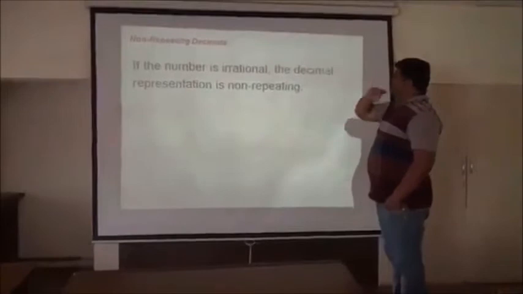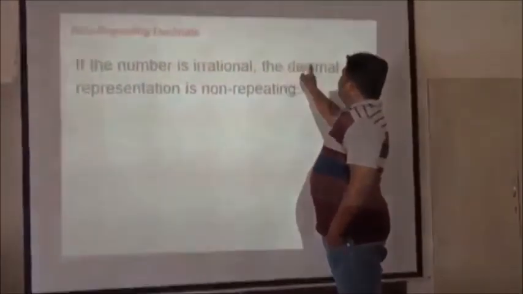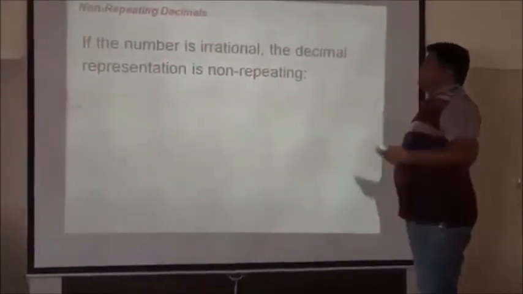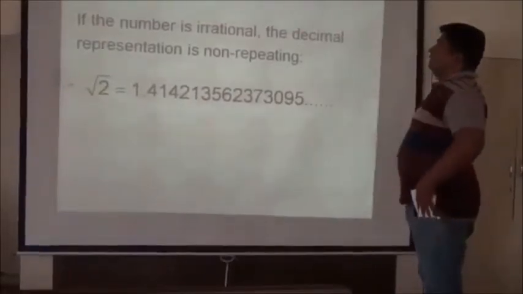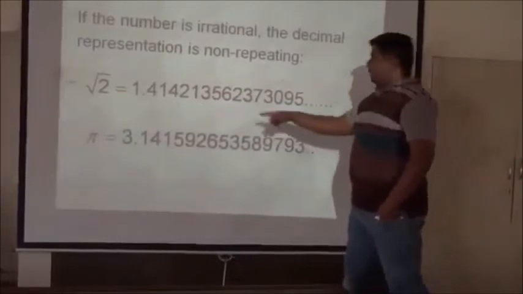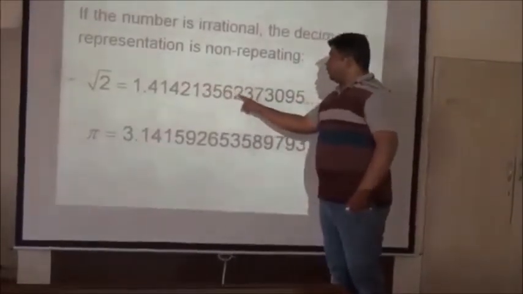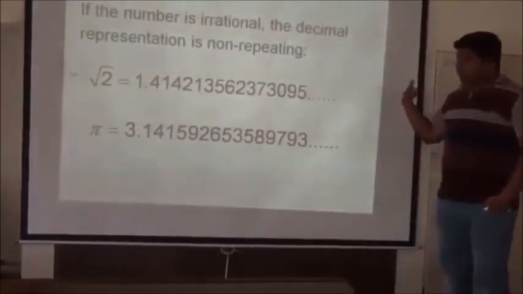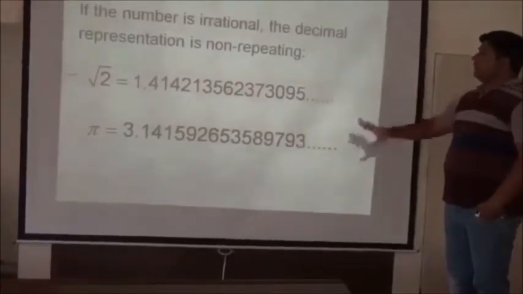Non-repeating decimals. If the number is irrational, the decimal representation is non-repeating. Root 2 is non-repeating: 1.4142135623730950. No digits repeat in a sequence; the numbers are all different.